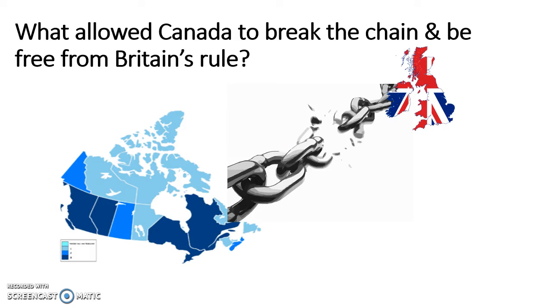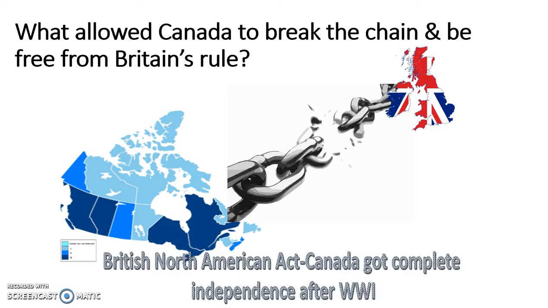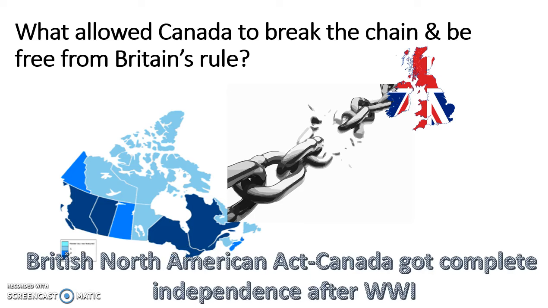What allowed, though, Canada to be free and break its connection to Great Britain and be an independent country? What was the thing that started that? It was called the British North American Act. Canada, over a period of time, got complete control, and independence was after World War I, but the British North American Act was the first step in the direction of independence.